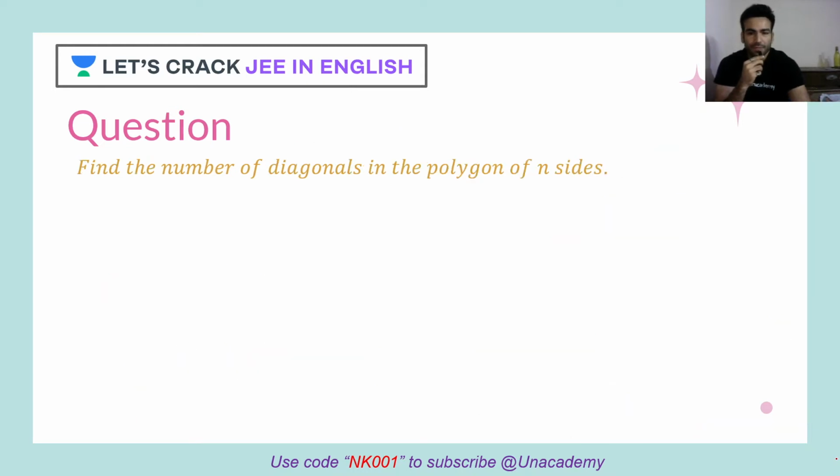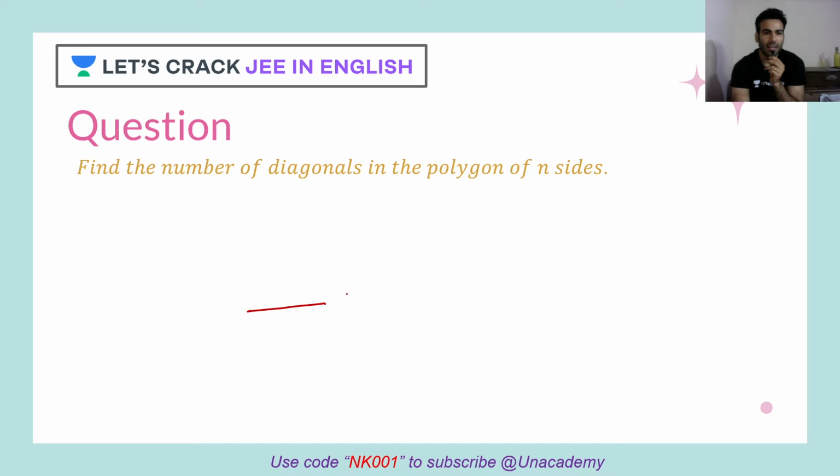Let's move ahead. Okay, let's find the answer for this question. Find the number of diagonals in the polygon of n sides. I know people might be thinking, yes, this is the question which we can easily solve using our combination formula. Yes, certainly you can do that. But I would suggest, let's say if you are not aware of combination formula, then try how exactly you can solve this question. So let's try it out.